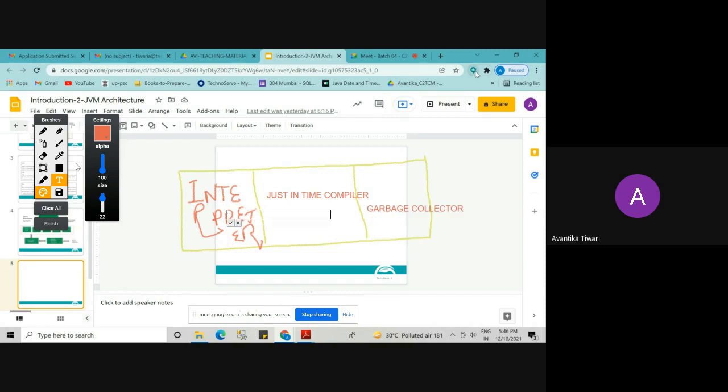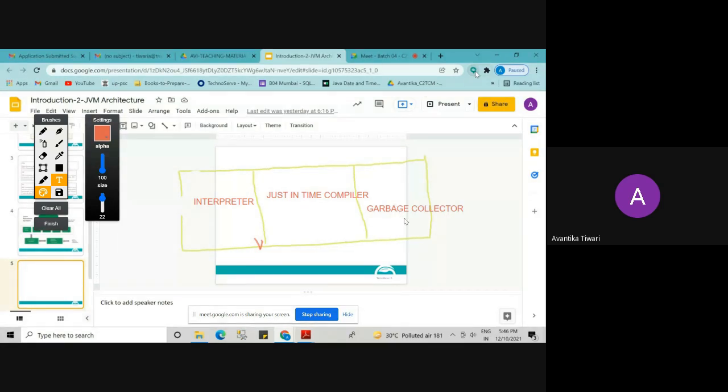Okay, is it clear? Inside the execution engine, we have three important things. One is the interpreter. The other one is the JIT compiler, the just-in-time compiler.